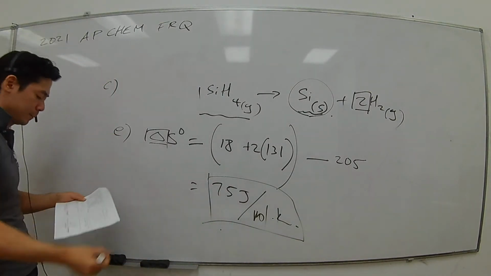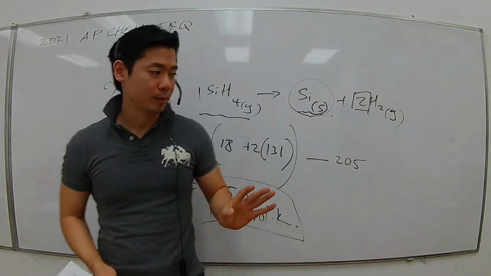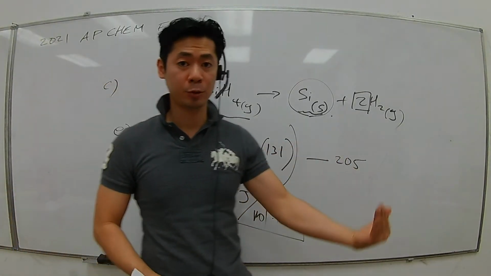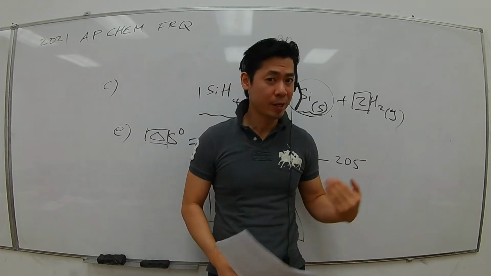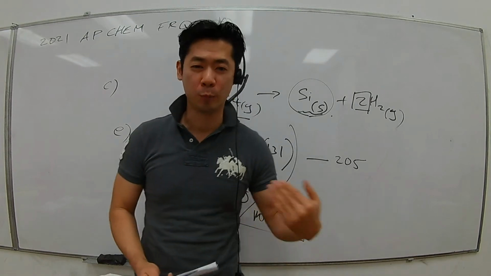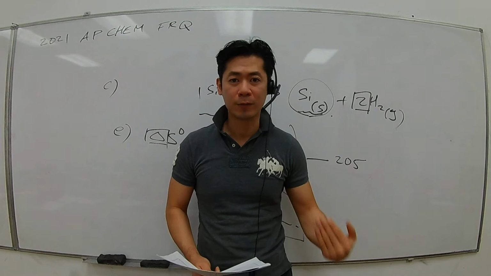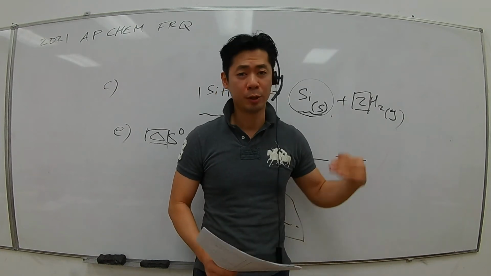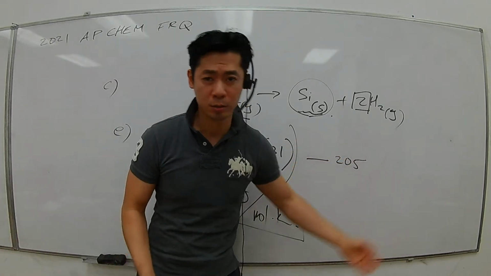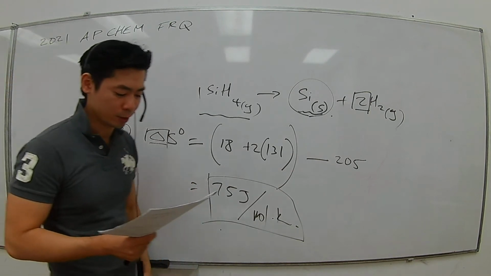This is part E, guys, for number 2. The way you calculate delta S for the reaction is very similar to the calculation for delta H of a reaction or delta G of a reaction if the absolute values are provided to you, like heats of formation for the individual elements and compounds, and also the delta G of formation for the reactants and products. Then you can use the same logical equation to solve for delta S, delta H, and delta G values as well.